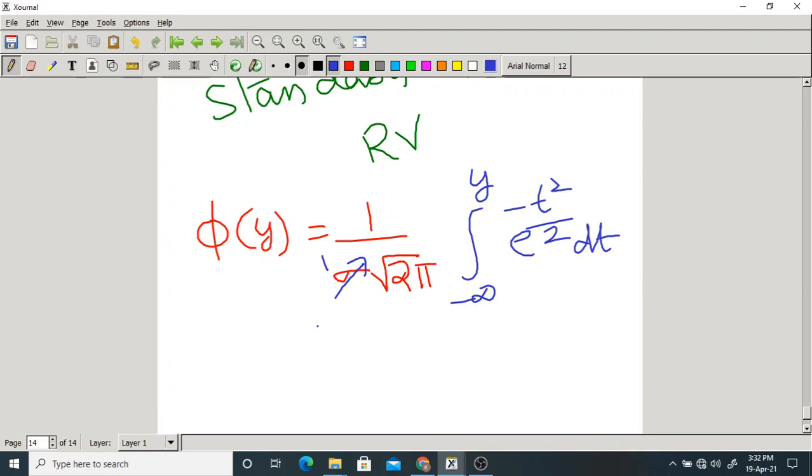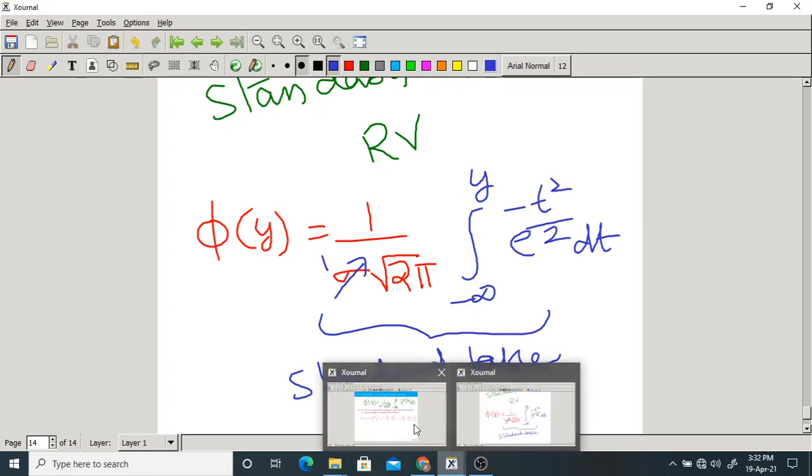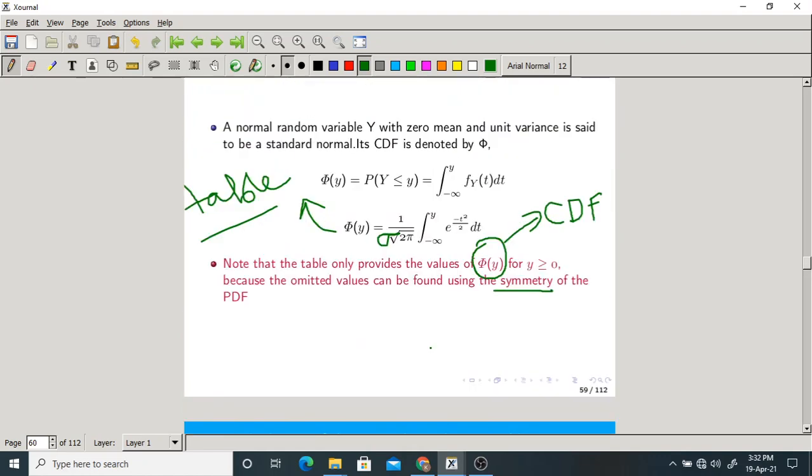Now its values can be obtained from a standard table. Here you can omit this, no problem.